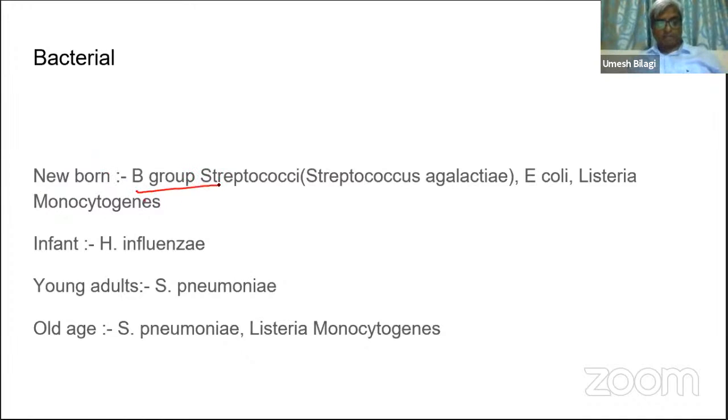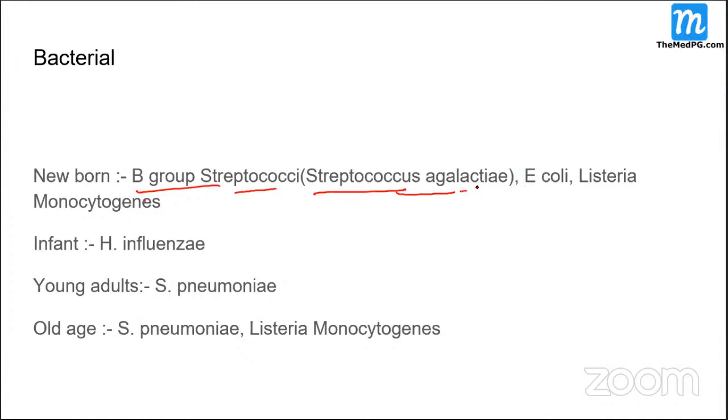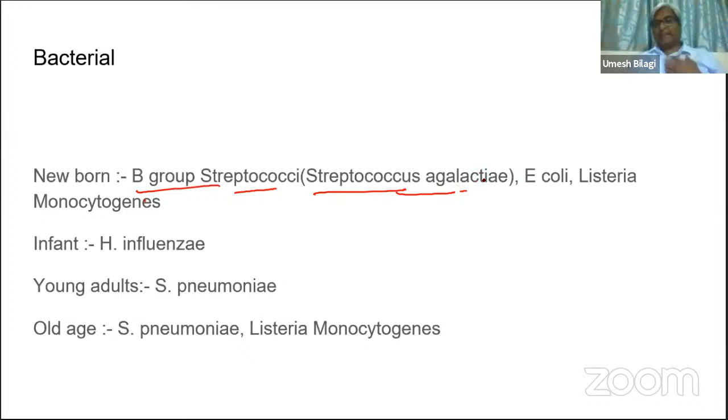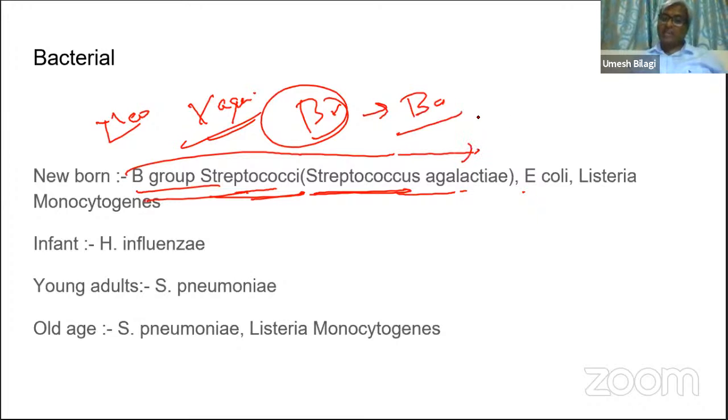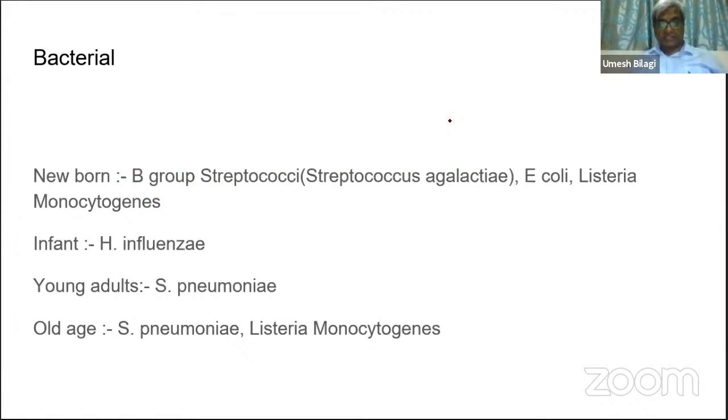Group B Streptococcus, also called Streptococcus agalactiae. And why will you get newborn infection with this type of organism? Because the vagina can harbor these organisms. So during birth, the baby will swallow these streptococci and can end up with encephalitis or meningitis. So that's one of the reasons.